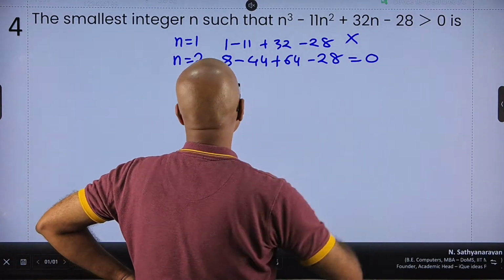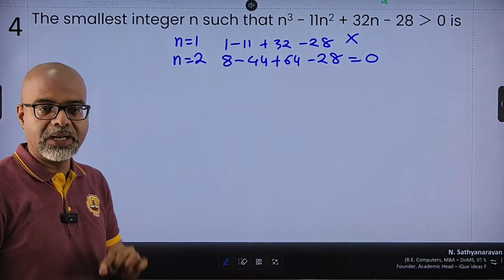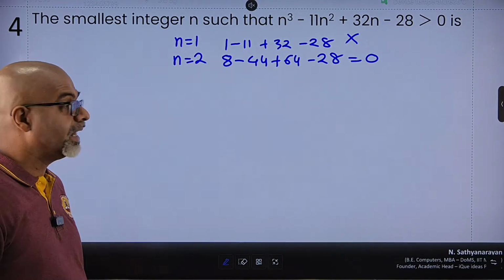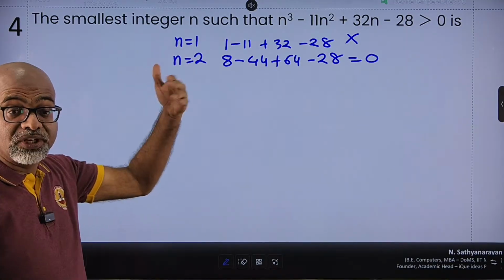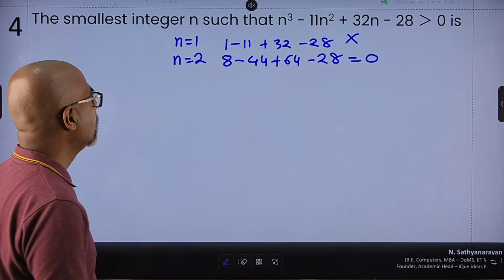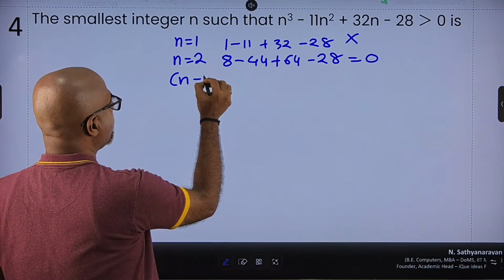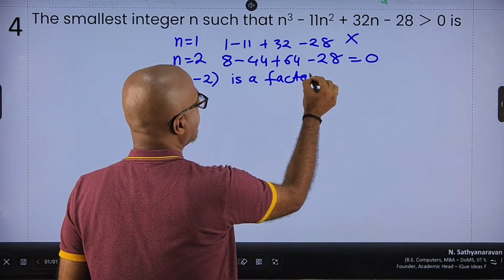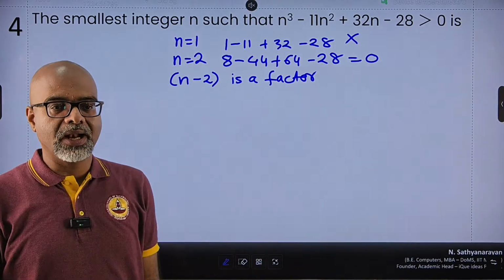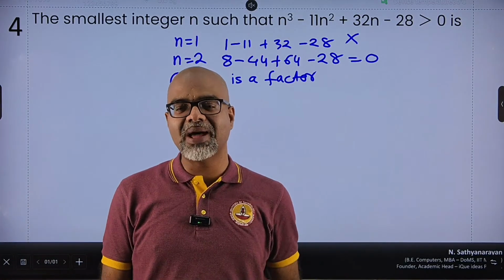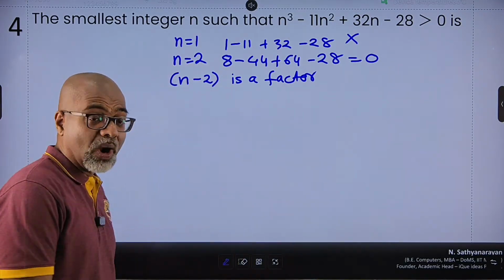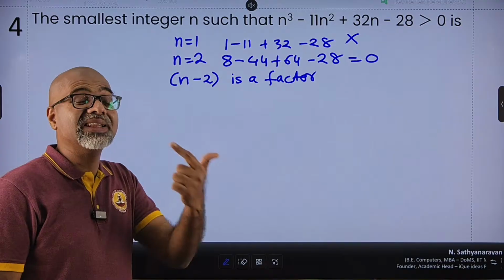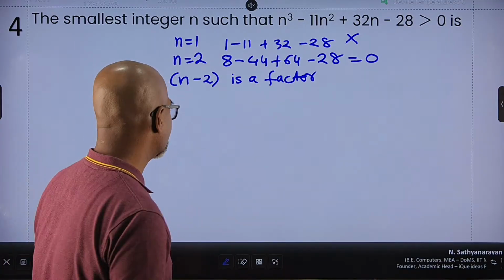So for the value n is equal to 2, it becomes 0, right? But will it work for 3, 4? I don't know. So I know that n minus 2 is a factor of this entire polynomial, right? This thing is definitely divisible by n minus 2. So let's try to identify what can be the other roots, what can be the other factors for this.